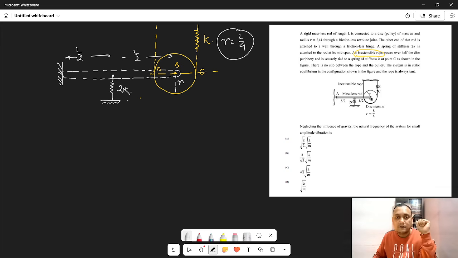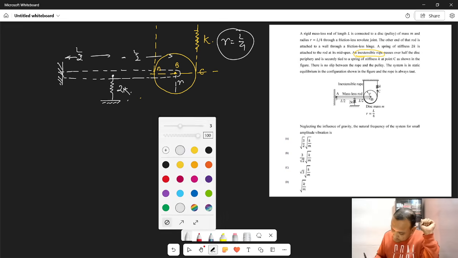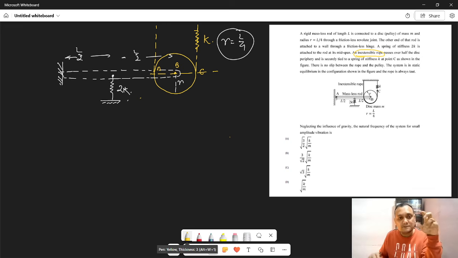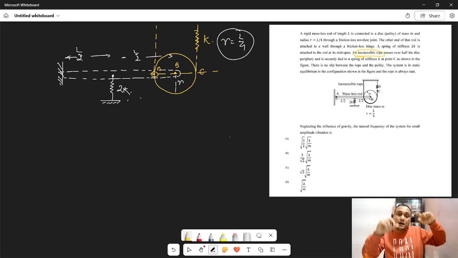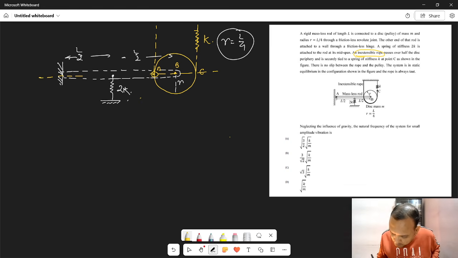सो द कॉन्सेप्ट रिमेन सेम कि हम डिस्क को, because the disk is performing pure rolling over the inextensible rope, we will imagine that it is being hinged with the rope, not with the massless rod, with the rope. रॉड जो है वो डिस्क सेंटर में कनेक्टेड है पिन जॉइंट के थ्रू, एज पर द क्वेश्चन. ठीक है? सो अब जब things will perform oscillation,